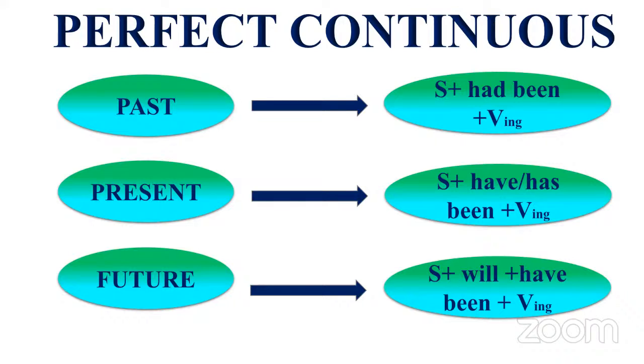Has everyone completed this? Take down this. Past perfect continuous is subject plus had been plus VING form. Present perfect continuous is subject plus have or has been plus VING form. Future is subject plus will have been plus ING form.